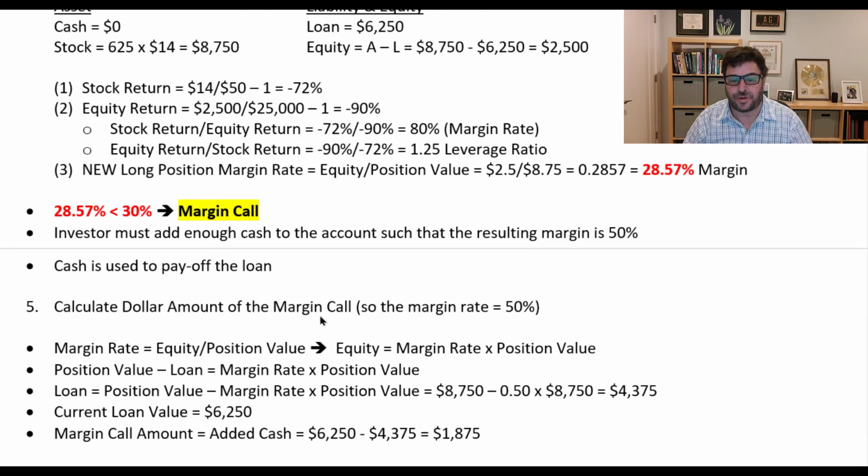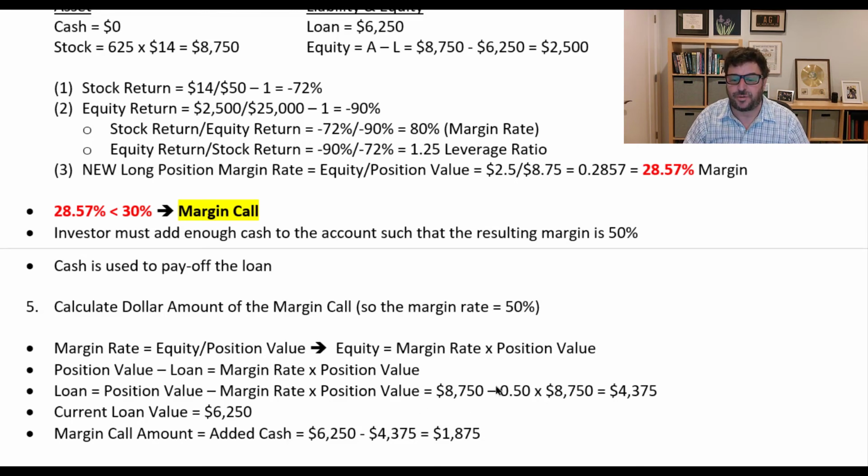Calculate the dollar amount of the margin call. How much cash do I have to put in? Well, the margin rate is going to equal the equity over the position value. And so now I need to figure out what the equity has to be. Equity is position value minus the loan, so the margin rate is that over the position value. Sorry, all I'm doing is substituting for equity here. And then again, just swapping for the loan size: position value minus margin rate times the position value. Slow down a little bit.